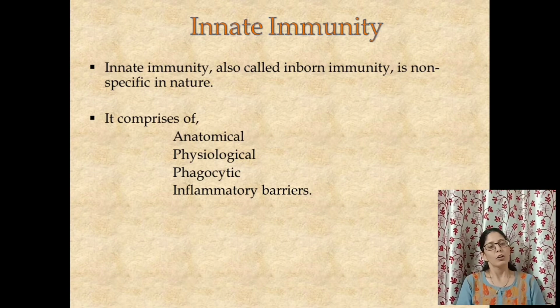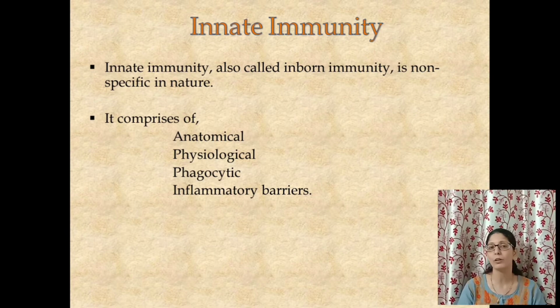Okay. So the first aspect is the anatomical aspect of innate immunity. So anatomical aspect means what? By virtue of your body structure, you are protected against millions of pathogens.